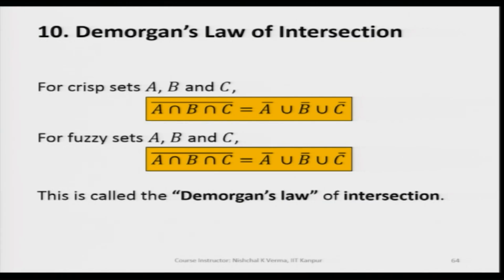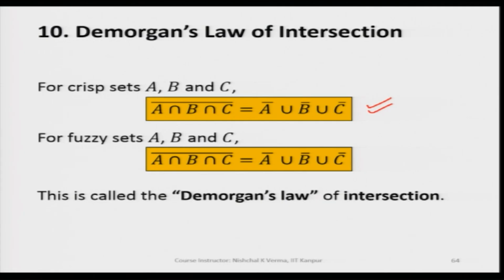When we say valid, it means that the complement of A intersection B intersection C is equal to the union of A complement, B complement and C complement.